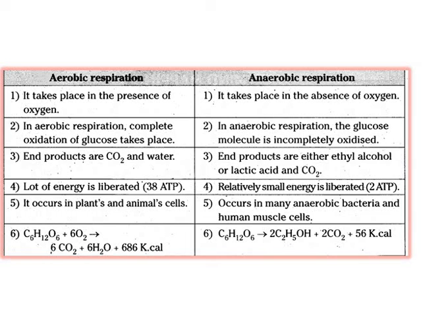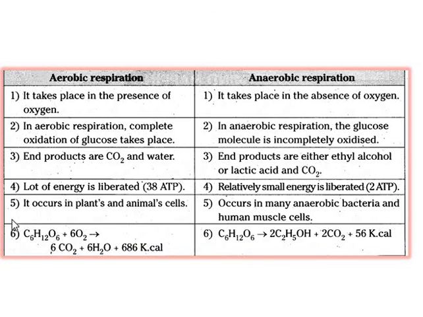In aerobic respiration, a lot of energy is liberated, 38 ATP molecules are formed. In anaerobic respiration, relatively small energy is liberated, about 2 ATP molecules. Aerobic respiration occurs in plant and animal cells. Anaerobic respiration occurs in many anaerobic bacteria and human muscle cells.